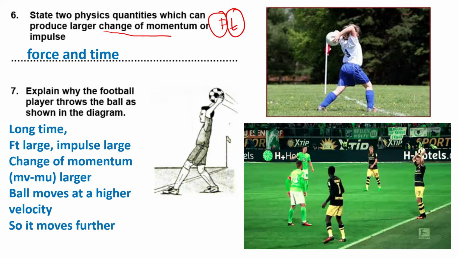The ball can move with high velocity. Ft equals mv minus mu. When the time is increased, Ft also increases, so the velocity also increases. So it will move with higher velocity and move further.